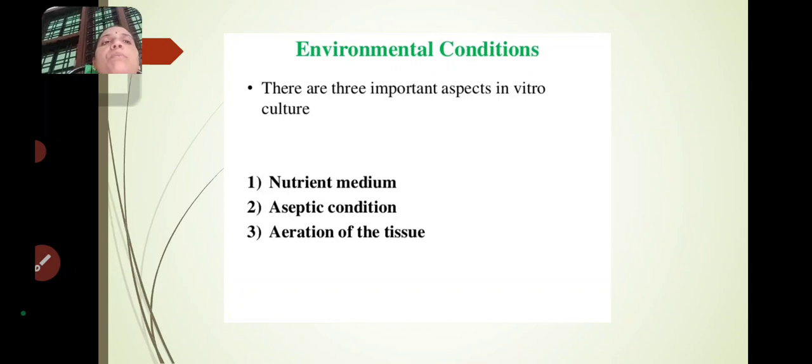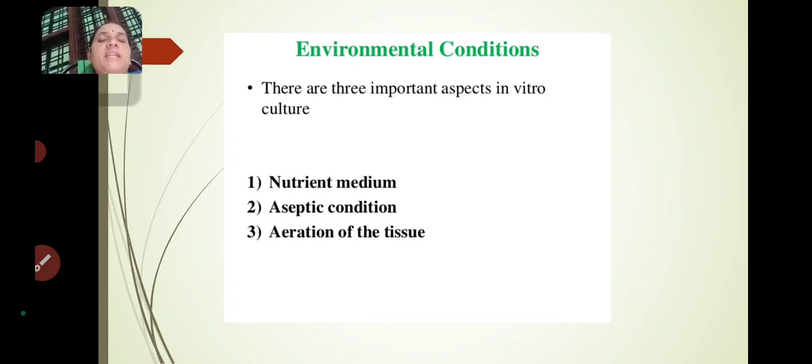Okay, there are three important aspects in in vitro cultures. What are they? First one is nutrient medium. Nutrient medium is very important to grow a plantlet. Just like us human beings, without nutrients, without food, can we grow? No, it's not possible. Like that, plants cannot grow without nutrients.